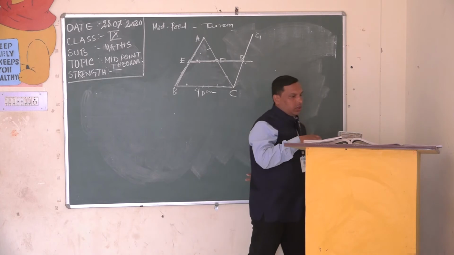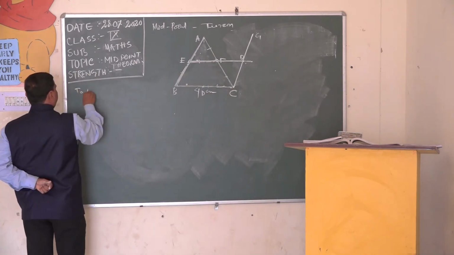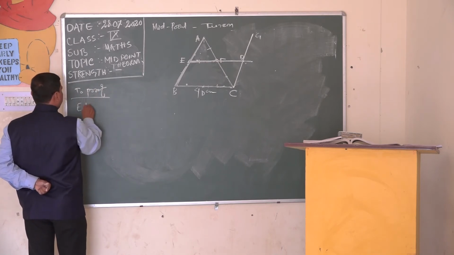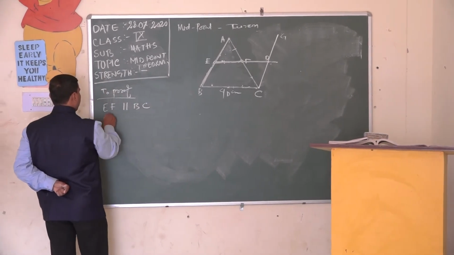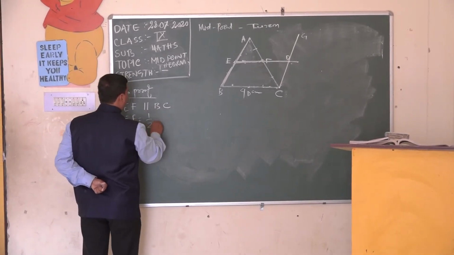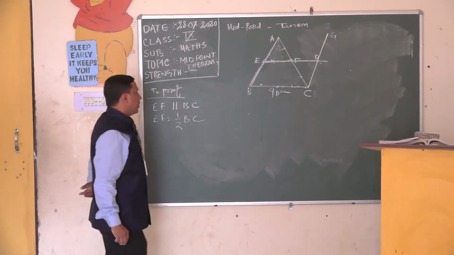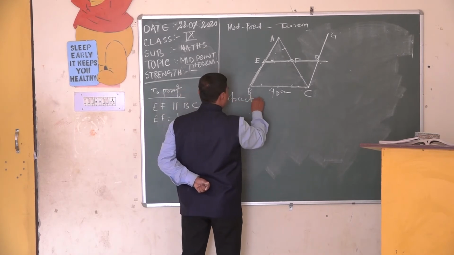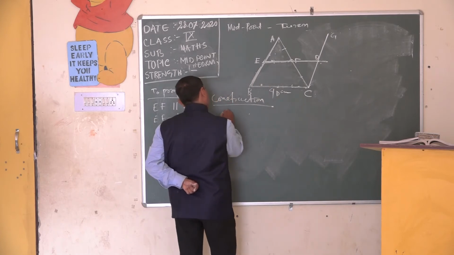So what is it then? My question is, to prove, what do we have to prove? EF is parallel to BC and EF is equal to half of BC. This is to prove. Then what is the construction? Come to the construction. So what will we do?